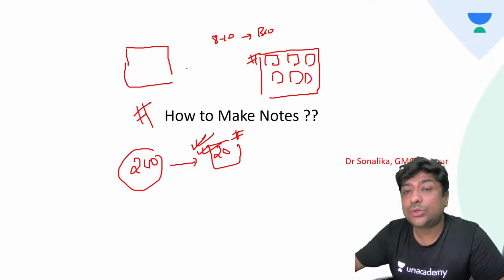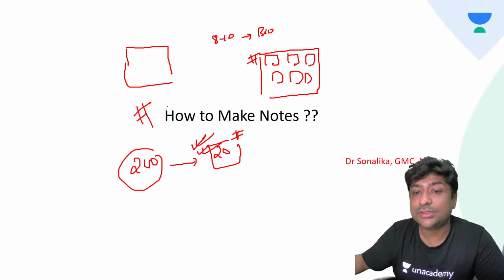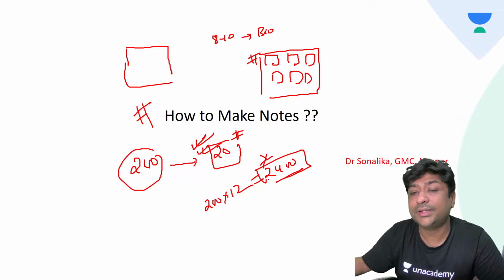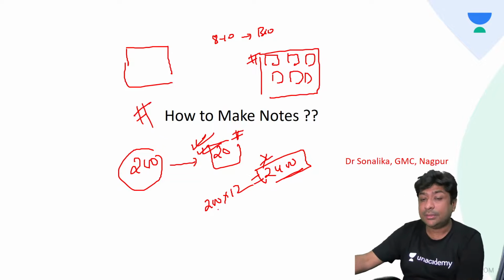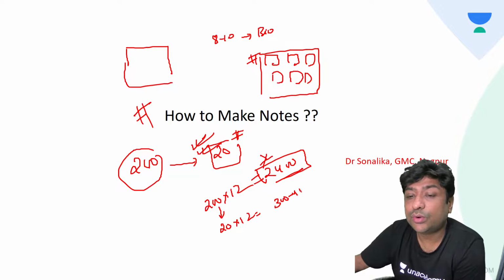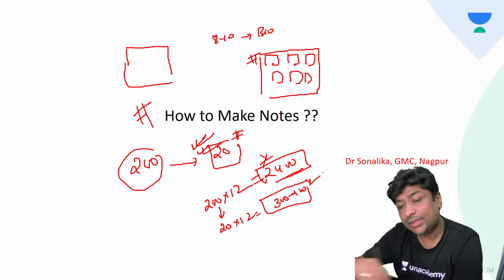And that sticky note can act as a summary note for you, because at the end, even if 200 pages into, let's say, 12 major subjects, it will become 2400 pages. You cannot revise this amount of pages in the last 10-15 days. But if you make these sticky notes, it will be 20 into 12. So the entire syllabus can be summarized in 300 to 400 sticky note pages. And this you can revise.